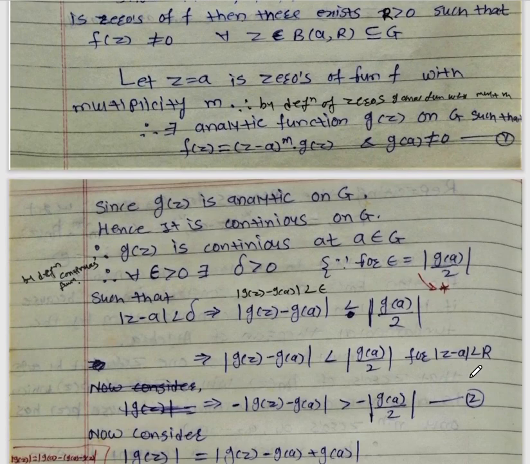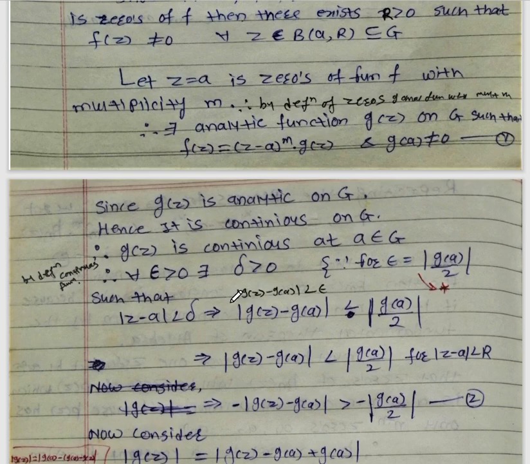Okay, so here g of z is analytic on region G. Therefore we can say that this g of z is also a differentiable function, and a differentiable function is a continuous function. So therefore g of z is continuous on region G. Okay, so if g of z is a continuous function on region G, then we can say that g of z is also continuous at a point a belonging to G, where a is a point in the region G.